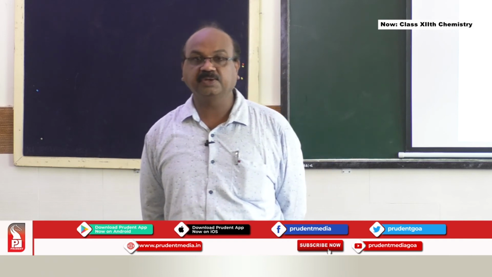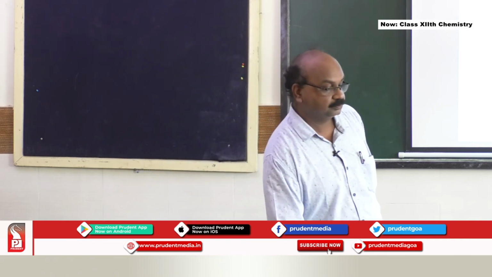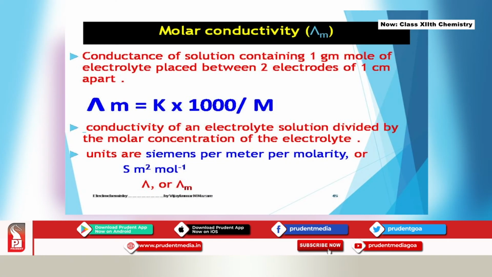As I told you, it has something to do with the molarity or the molecular weight. Lambda m is the conductance of a solution containing 1 gram mole of electrolyte placed between two electrodes 1 centimeter apart. Lambda m is equal to K into 1000 divided by M. So the conductivity of an electrolyte solution divided by the molar concentration of the electrolyte gives us the molar conductivity. The units of molar conductivity are Siemens per meter per molarity, or Siemens meter square mole inverse. Lambda or lambda m both can be used.